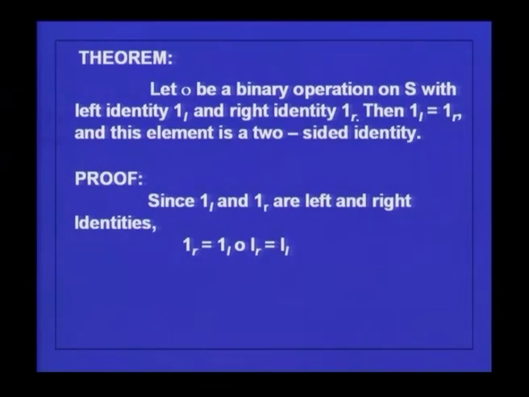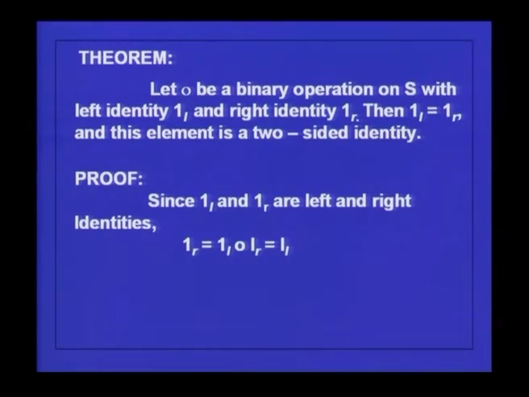And if you have a left identity and a right identity, it will be the two-sided identity. Let dot be a binary operation on S with left identity 1L and right identity 1R, then 1L and 1R are equal. And this is called a two-sided identity.